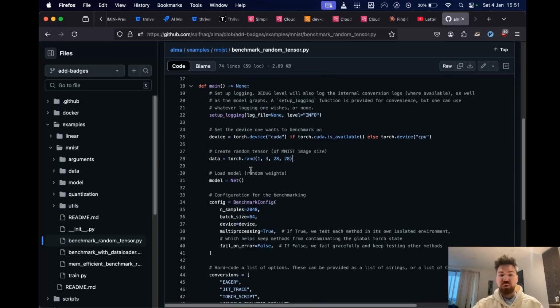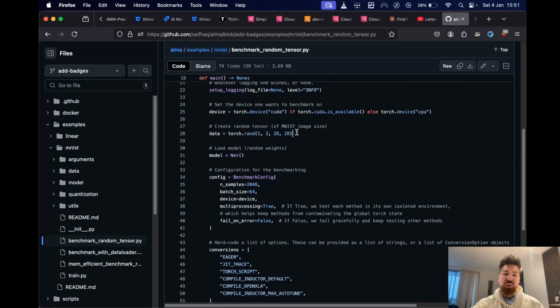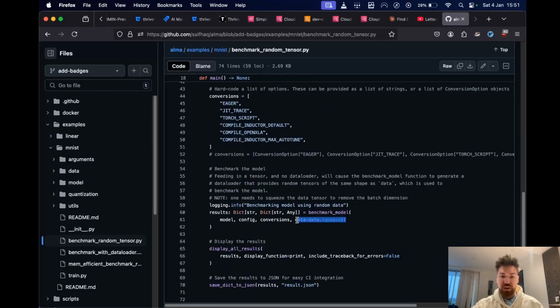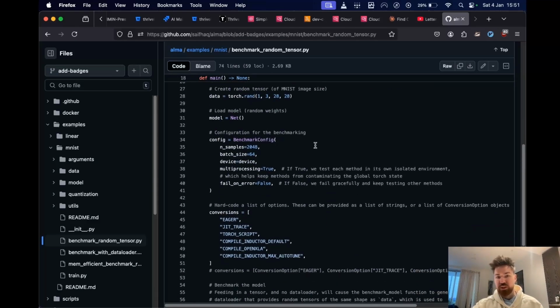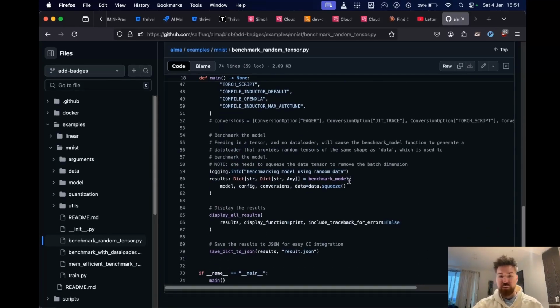And if you do so, we will internally initialize a data loader, so you don't have to go through the bother of initializing one. We'll do it for you. All you have to do is create a data tensor of whatever shape you want, and you feed it in without a batch dimension. This is why I have the squeeze here, and the size of 1 for the batch gets squeezed away, because the batch size gets controlled via the benchmarking config. Just something to be aware of.